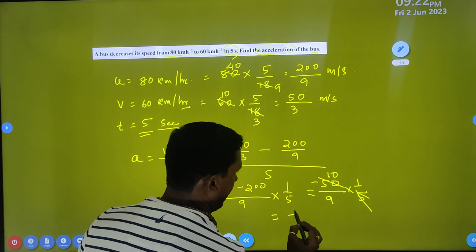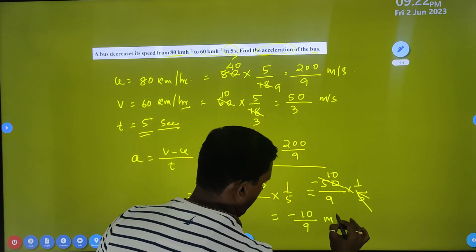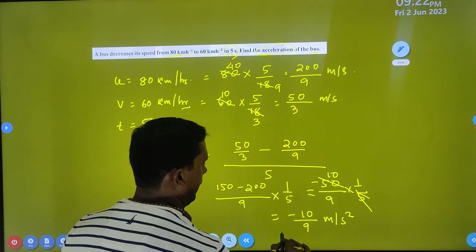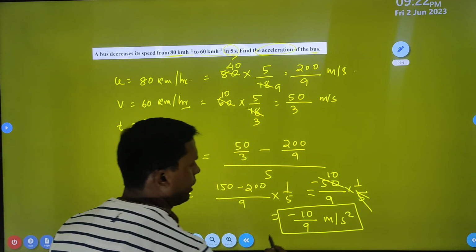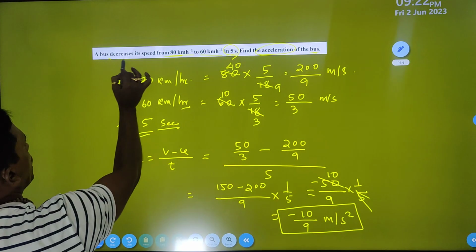So that means negative 10/9 meter per second square. As it is negative, then you can say it is acceleration or it is retardation. Obviously it is retardation क्योंकि स्पीड decrease हो रहा है.